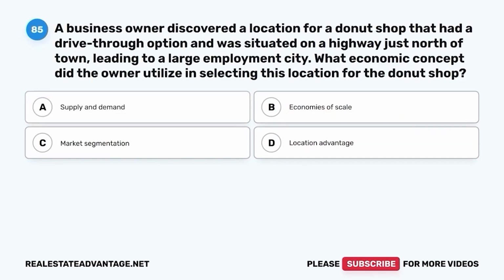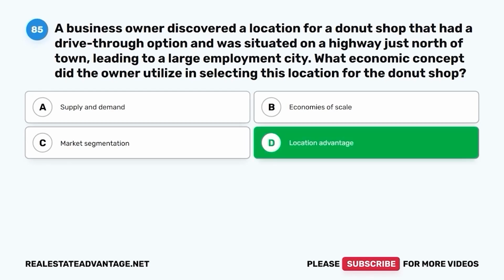Question 85. A business owner discovered a location for a donut shop that had a drive-through option and was situated on a highway just north of town, leading to a large employment city. What economic concept did the owner utilize in selecting this location for the donut shop? A. Supply and demand, B. Economies of scale, C. Market segmentation, D. Location advantage.